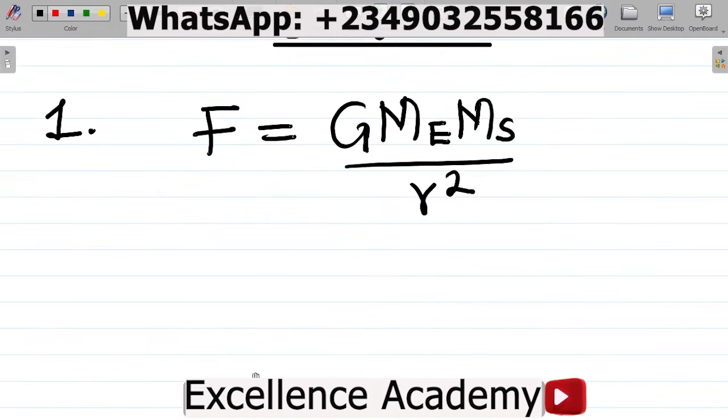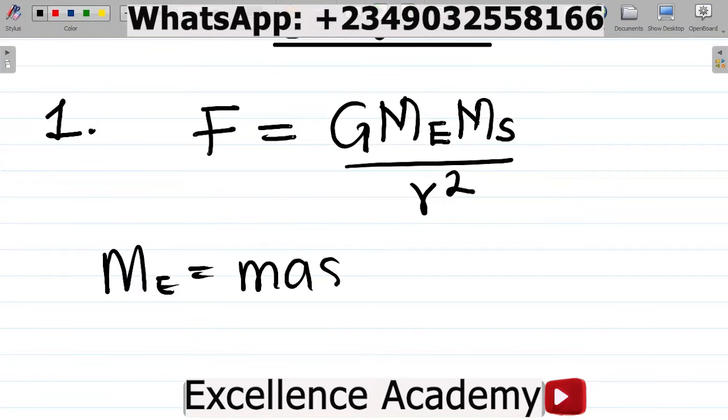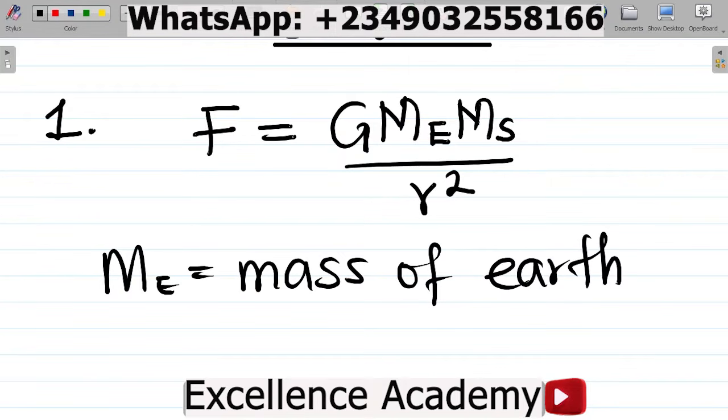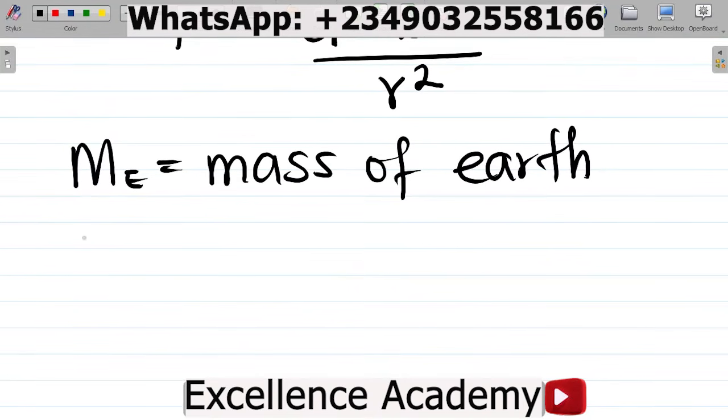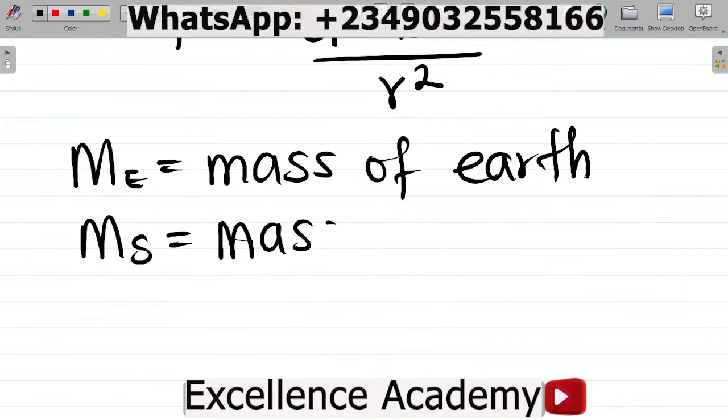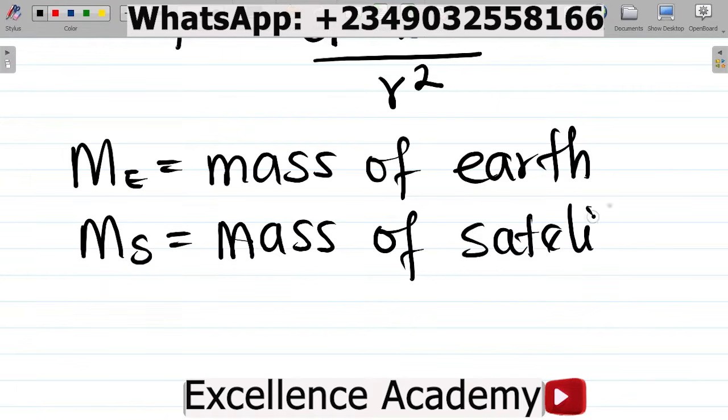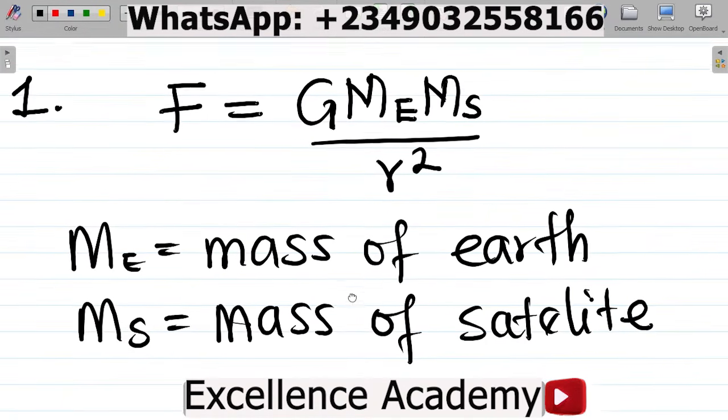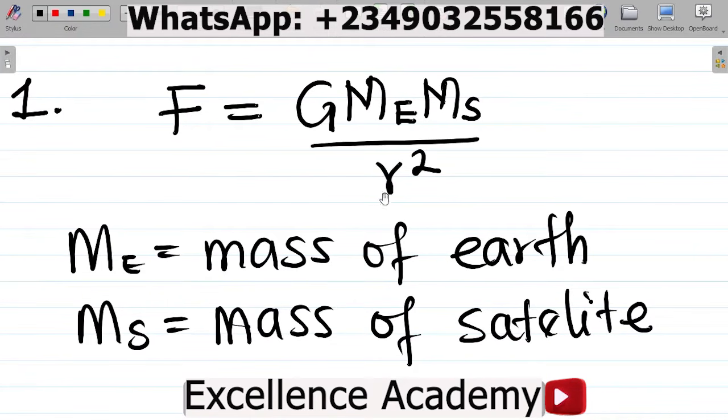So you want to note this, where ME is equal to the mass of the Earth, MS is equal to the mass of the satellite, and R, we said, is their distance apart. Now, this is what we'll have from Newton's law of universal gravitation.